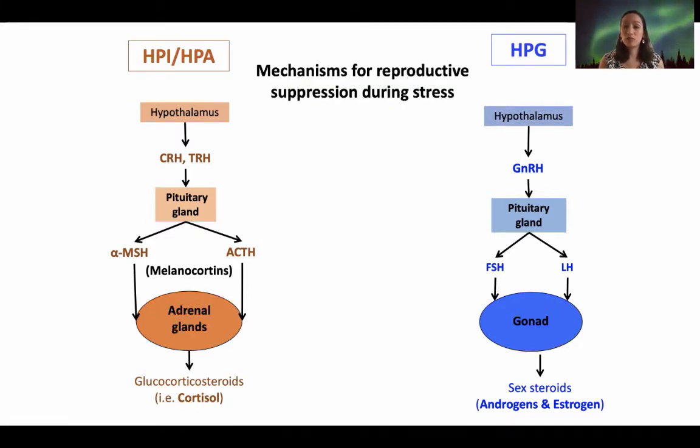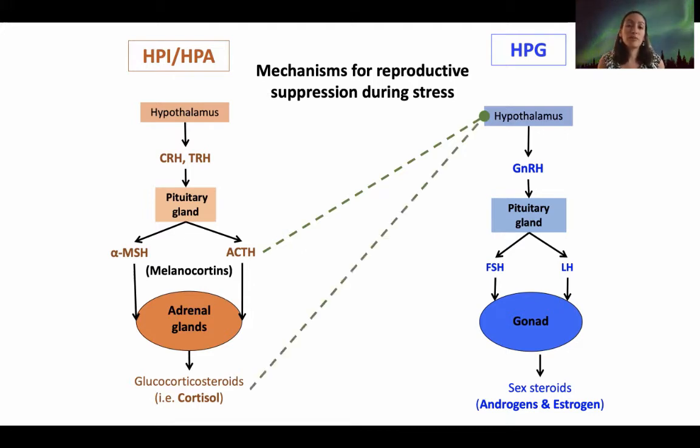So what typically happens during stress is that the activation of the hypothalamic pituitary adrenal axis is going to cause a suppression in the activation of the hypothalamic pituitary gonadal axis. So stress will inhibit reproduction. So how does it do that? There are multiple known mechanisms in which this can happen, and which one acts depends on the species, or it might even depend on the organism and the point in time. For instance, the release of ACTH, or adrenocorticotropin hormone, would inhibit the hypothalamus from releasing gonadotropin releasing hormone. So that will stop all the HPG axis from there on.